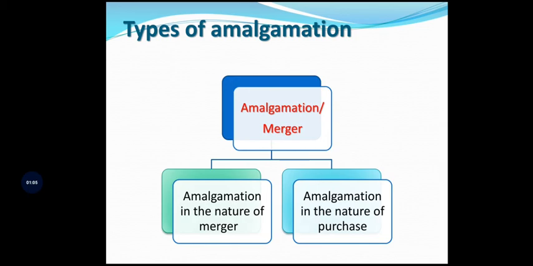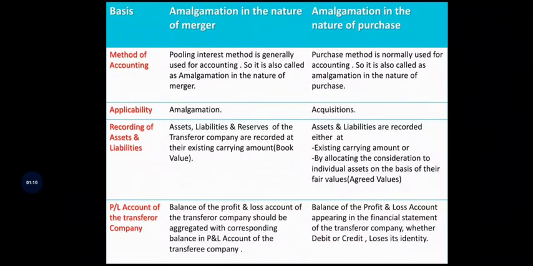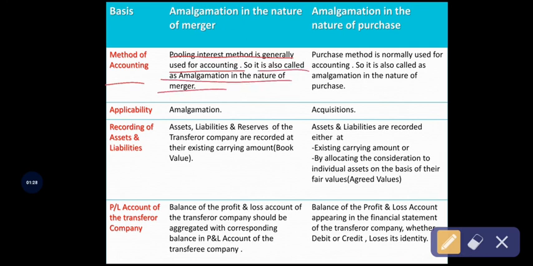Let me discuss now the differences between amalgamation in the nature of merger and amalgamation in the nature of purchase. The first difference is based on the method of accounting. For amalgamation in the nature of merger, the pooling of interest method is generally used for accounting purposes. The pooling of interest method is another name for amalgamation in the nature of merger.